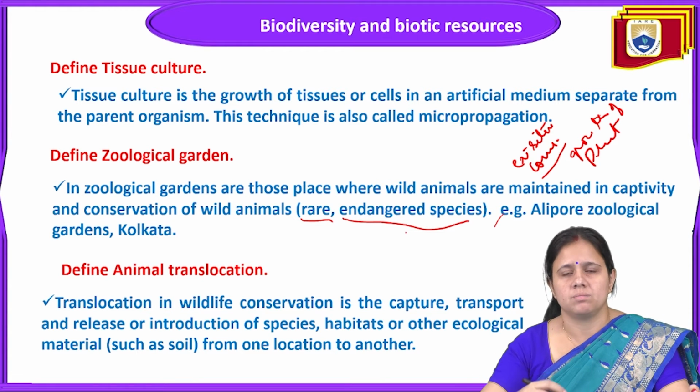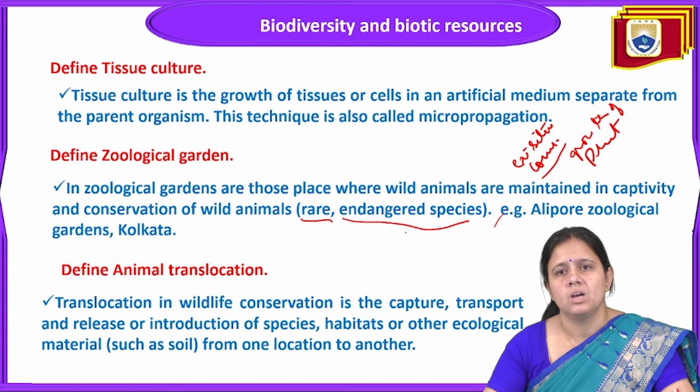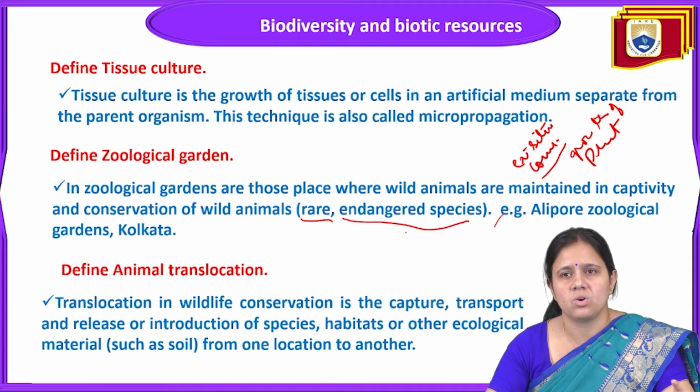Captivity is provided so that they can maintain any wild animals that are rare or endangered in nature, and preserve them in a place where we keep these animals safe. There are many zoological gardens in the whole world. In India, the main purpose of making zoological gardens is to save those animals that come under the category of rare or endangered.